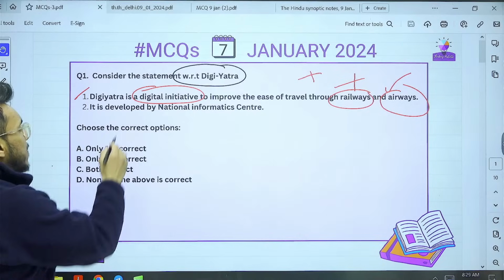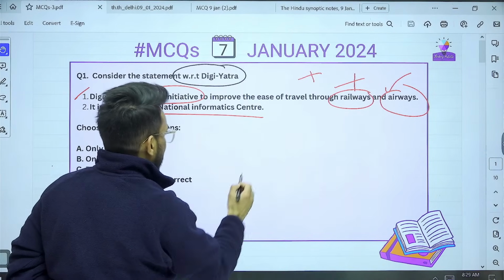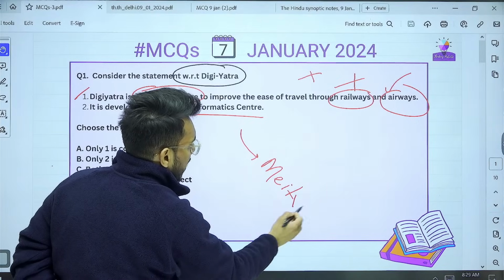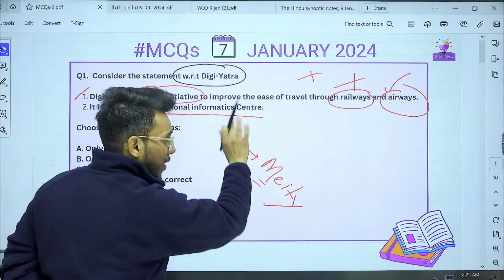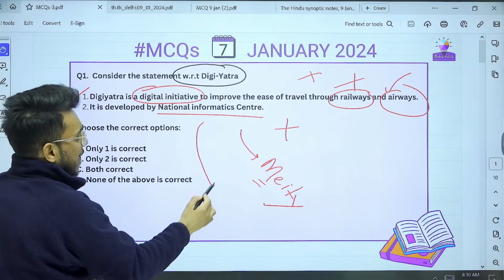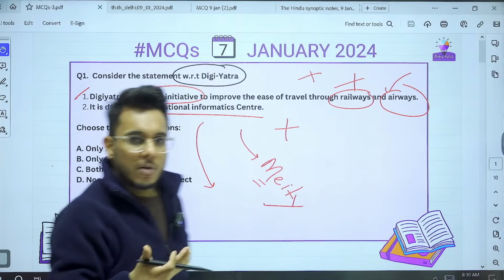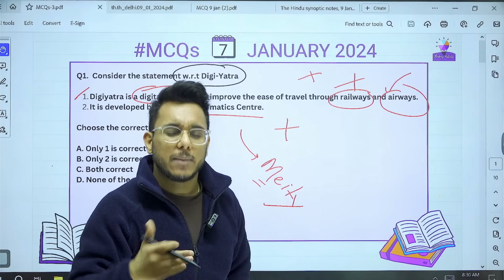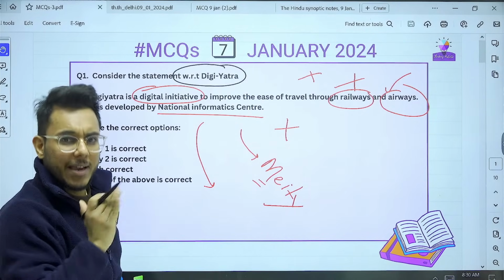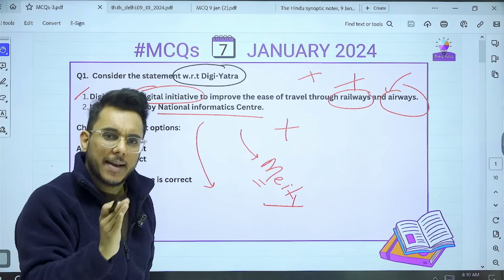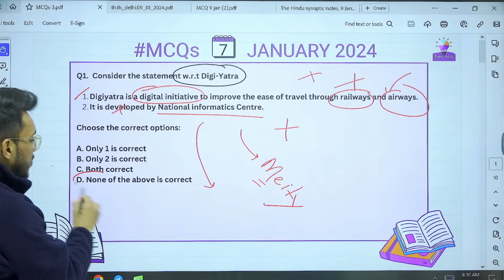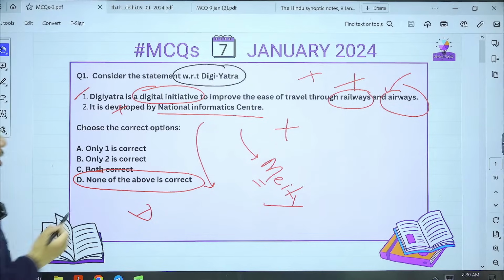The second statement: it is developed by the National Informatics Center, which comes under MeitY, the Ministry of Electronics and Information Technology. Is it developed by NIC? No. It is developed by Data Evolve, which is a startup selected under the Atal Innovation Mission. So it is not developed by the government in-house. This second statement is also wrong. So the right option is none of the above, D.